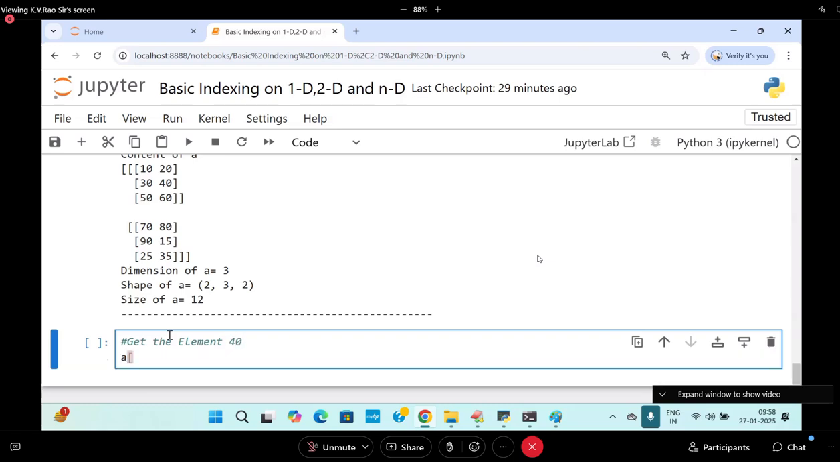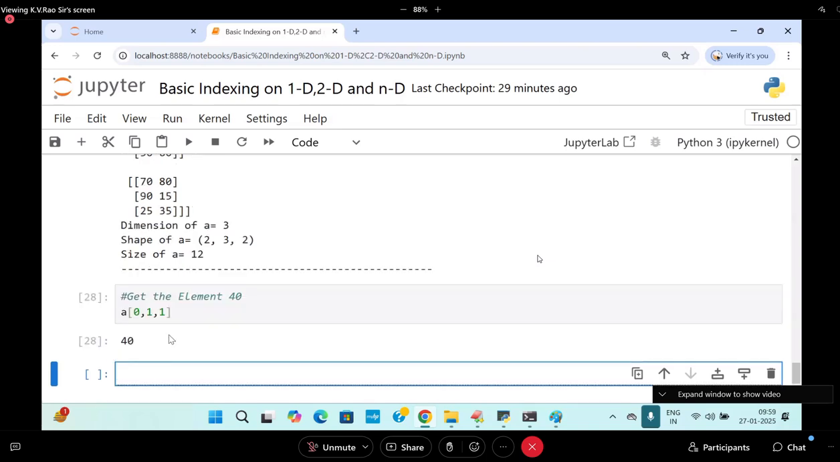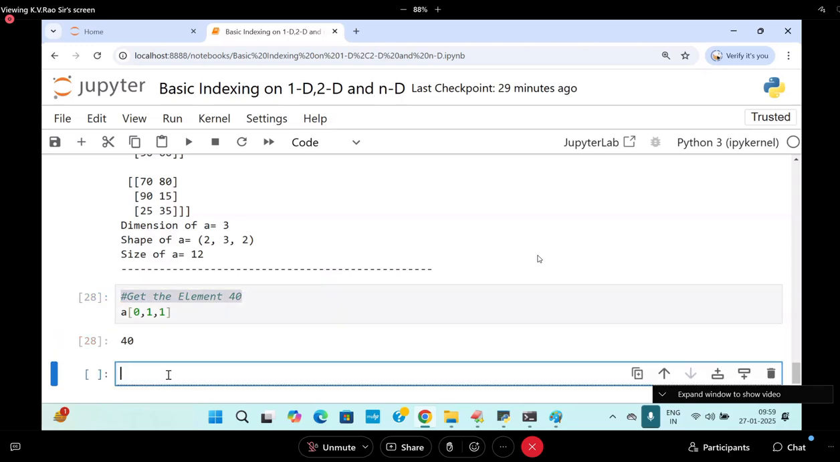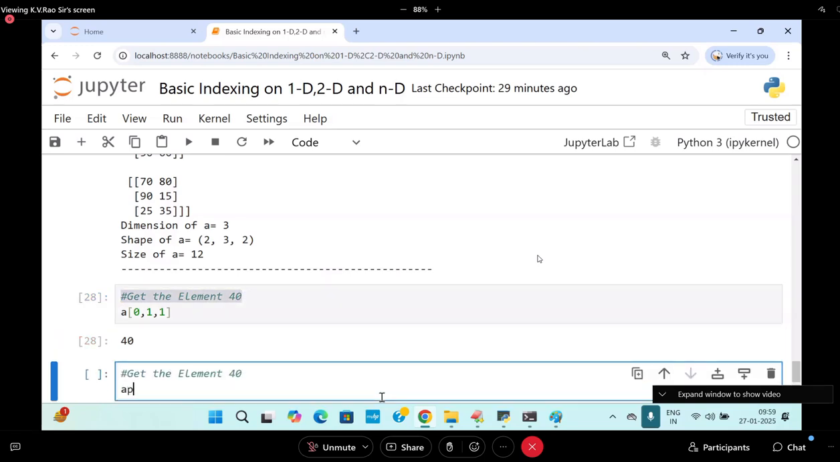A of 0 comma 0 comma 1 comma 1, 0 comma 1 comma 1. So it will give you the element 40. This is with all positive indices. Get the element 40 in another way. Come on, those who are interested, you tell me.